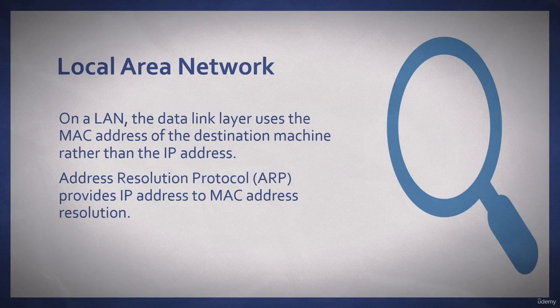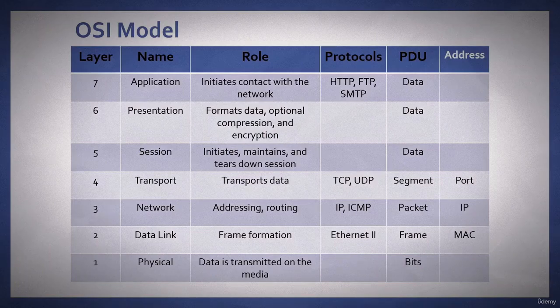On a local area network, the data link layer uses the MAC address of the destination machine rather than the IP address. Address Resolution Protocol resolves an IP address to a MAC address on a local area network. Let's take a look at where ARP resides in the OSI model.